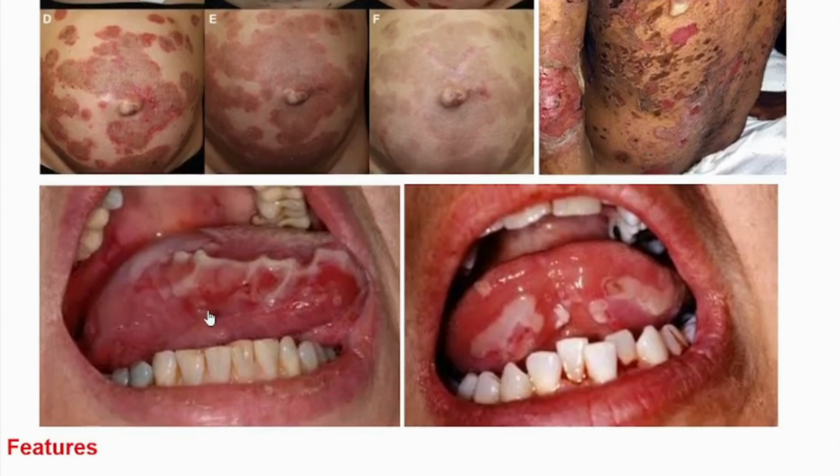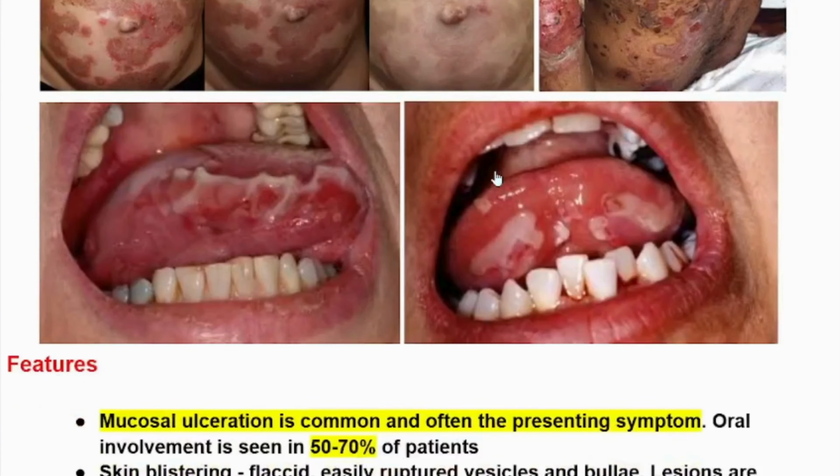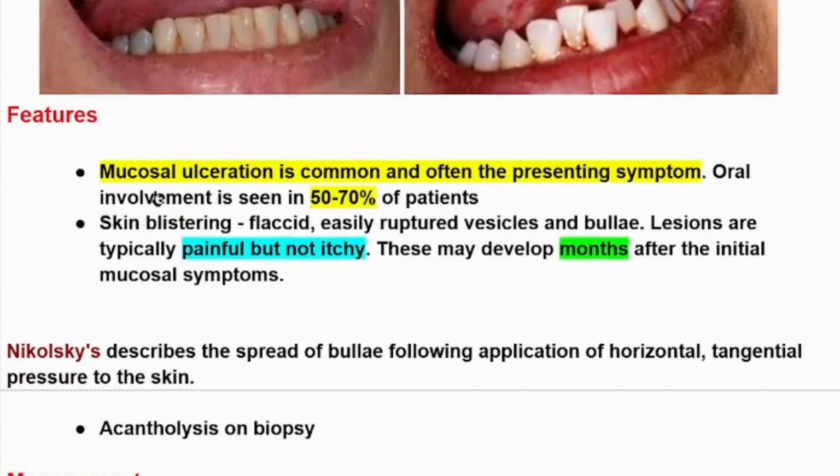Here we can see the mucosal involvement, or mouth involvement, in the patient with the diagnosis of Pemphigus vulgaris. We have involvement of the mucosa in 50 to 70% of patients with Pemphigus vulgaris. Mucosal ulceration is common and often the presenting symptom. Usually the patients present with involvement of their mucosa. Oral involvement is seen in 50 to 70% of patients.